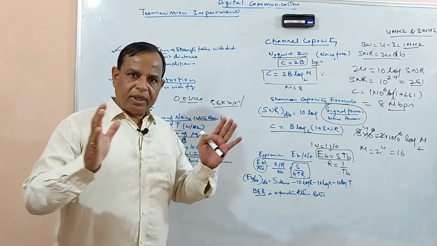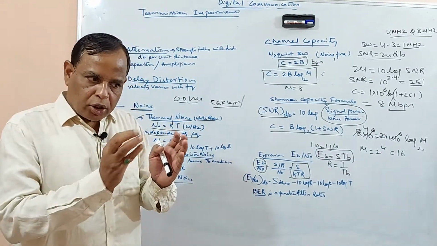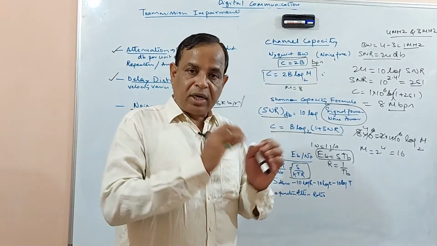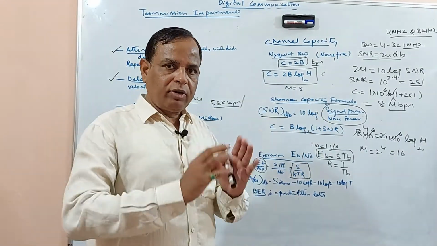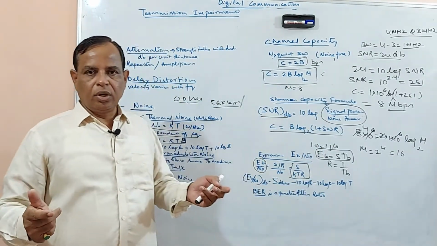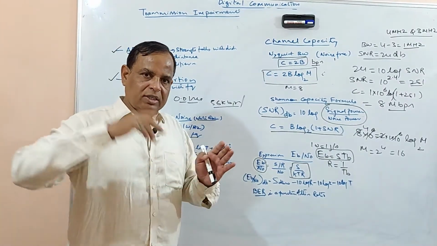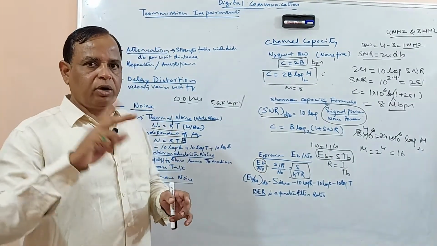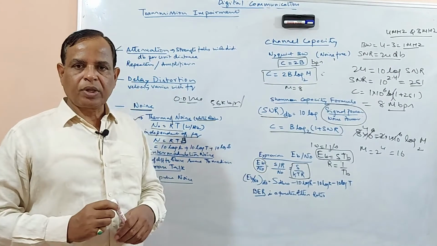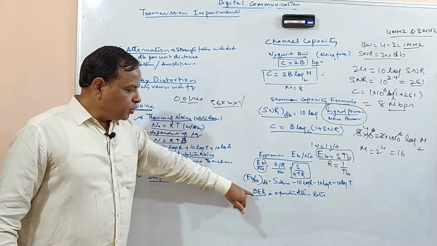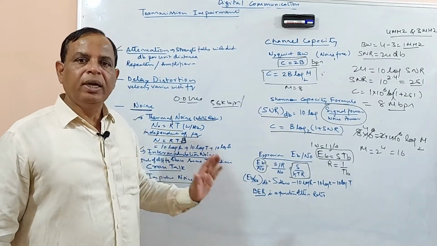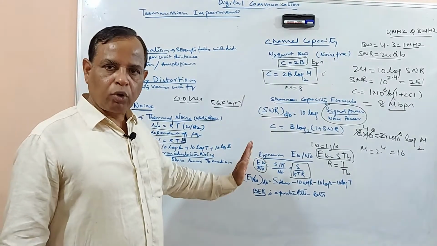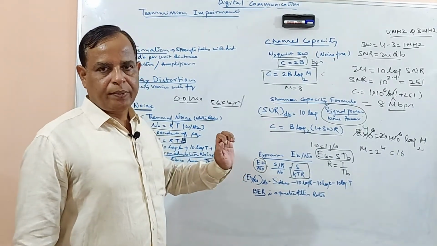Because the bits become closer. The noise which was troubling fewer bits will now trouble more bits. If the bit rate is doubled, then instead of 1 bit, it will disturb 2 bits. So finally your bit error rate will increase. That is what we have to understand from this.